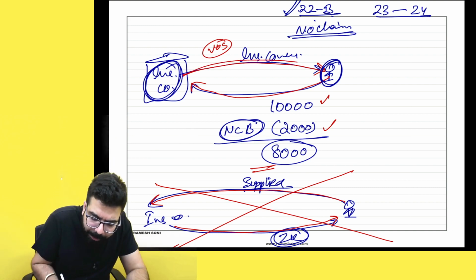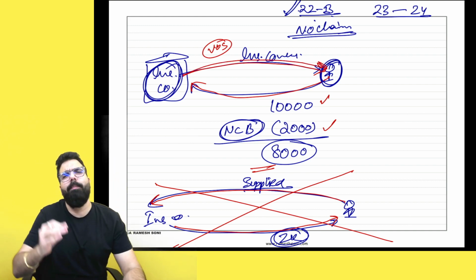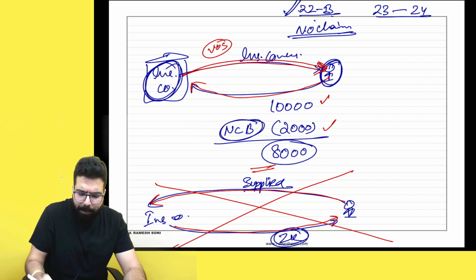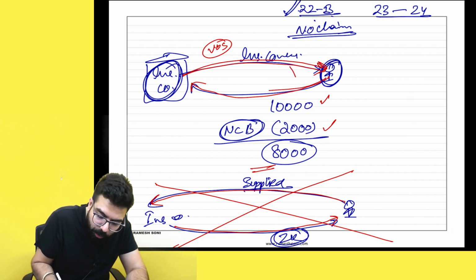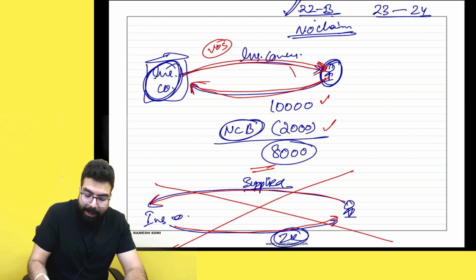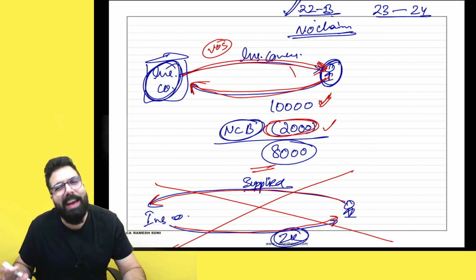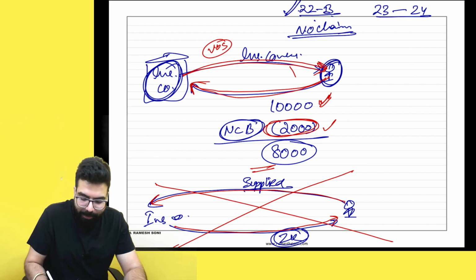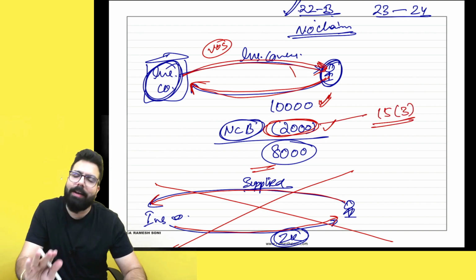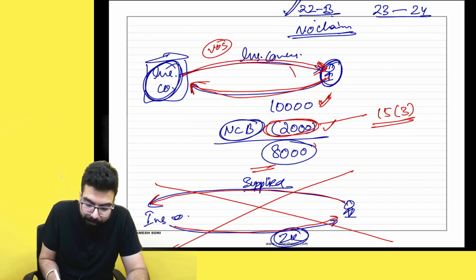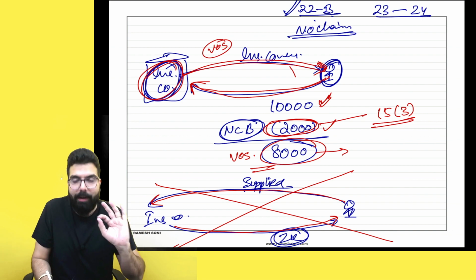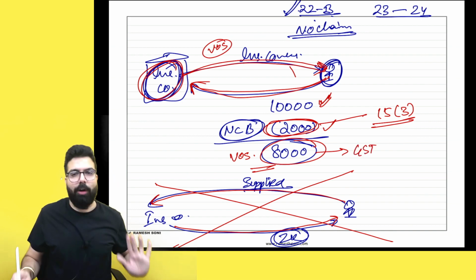The insurance company provides one service of giving insurance cover, might be for his car or whatever, and he is paying a premium. In that, they are telling 2,000 rupees will be given as a discount, which is named no claim bonus. Under section 15(3), it may be a deductible amount, and hence the value of supply will be 8,000, and the insurance company will simply charge GST on 8,000 rupees.